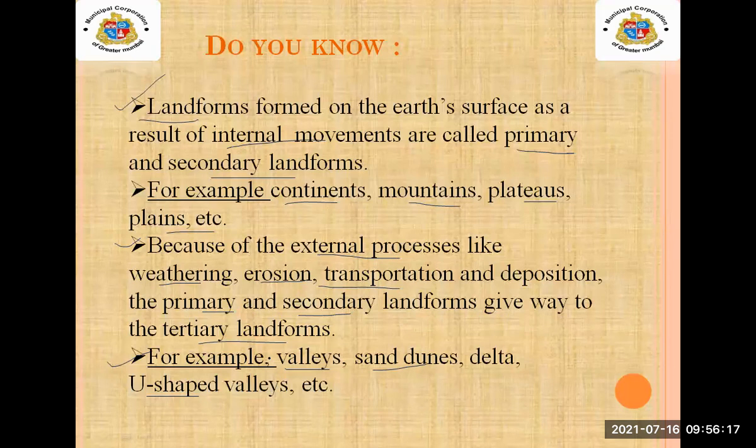When the primary and secondary landforms are formed, then because of the external processes, the primary and secondary landforms give way to the tertiary landforms. Firstly, internally, two landforms form: primary and secondary. Then, because of external processes like weathering, erosion, transportation, and deposition, they give way to tertiary landforms. Examples: valleys, sand dunes, deltas, U-shaped valleys, etc. We are going to learn about this in detail further.